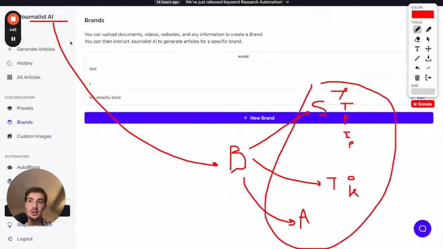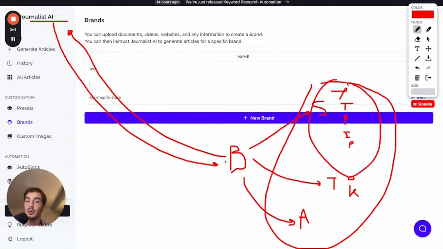And what you do with this tool called Journalist AI is you're essentially connecting your brand and all of its assets to Journalist AI. So Journalist AI will know as much as you do, you being the owner and the creator of the brand. So you know, you are the person that knows the most about your brand, right? Journalist AI will know as much as you do about your own brand, right? So the idea is that because it knows every single thing about your brand and remembers every single thing because it has access to all your socials, right? Of course, not the back end, only the front end, right? It doesn't need your passwords.